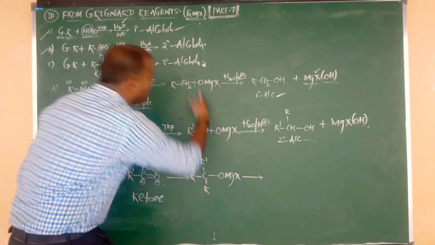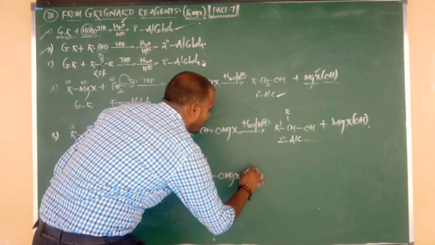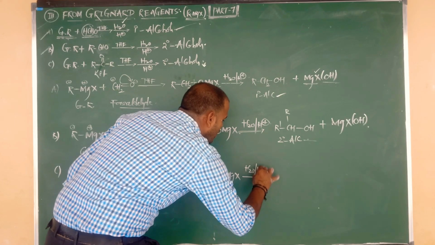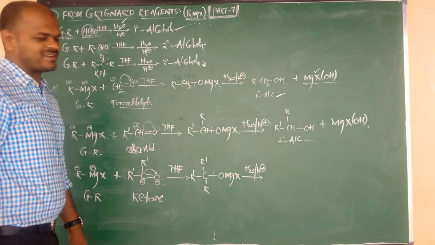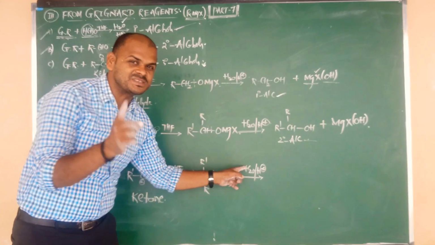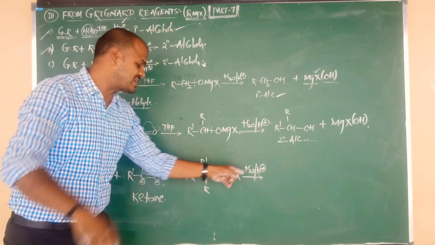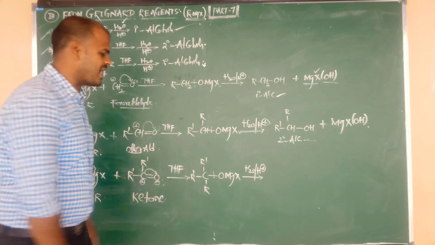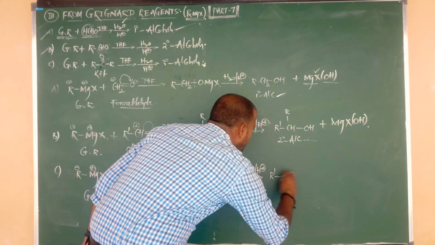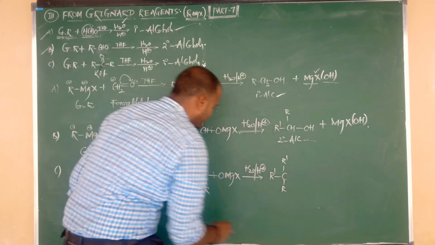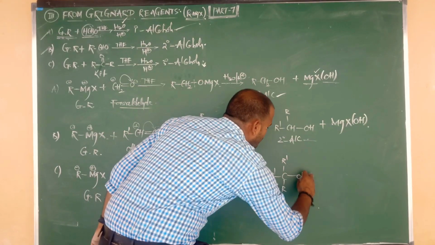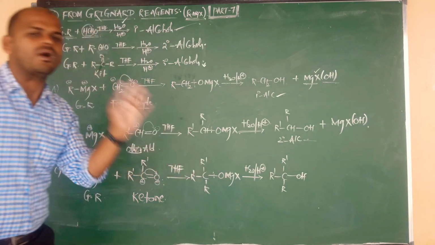This is also an addition intermediate. Followed by what? Hydrolysis. Upon hydrolysis in acidic medium, the bond is cleaved between carbon and oxygen. Again the water molecule contains H plus and OH minus. OH minus is given to the central tertiary carbocation. So we write R prime bonded to C, above plane R prime, below plane R, and it is attacked by the OH group, taken from the water molecule.